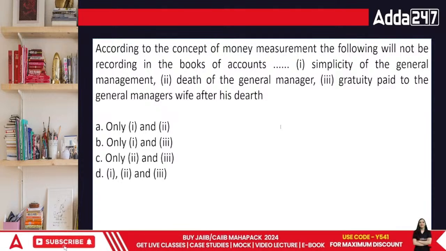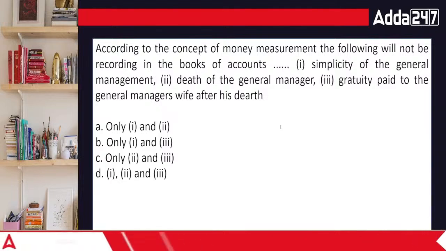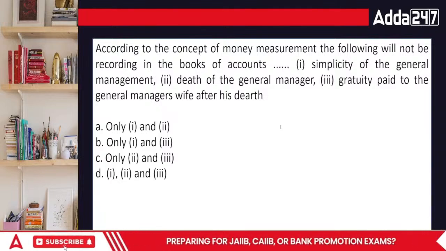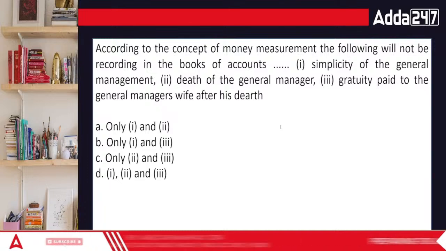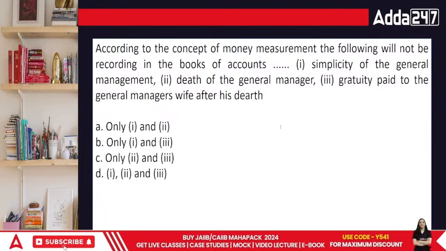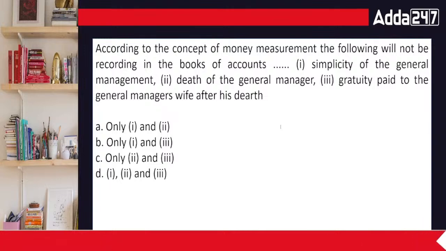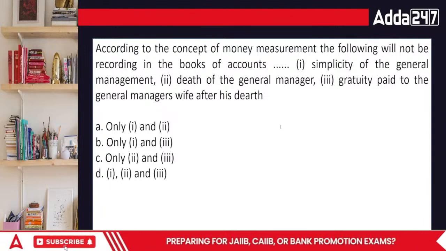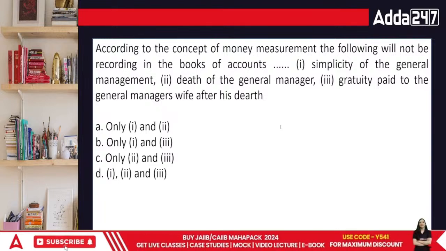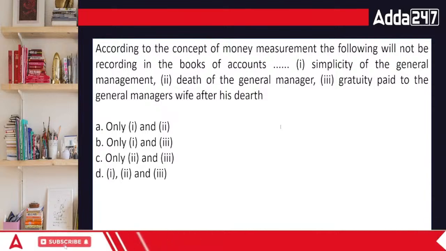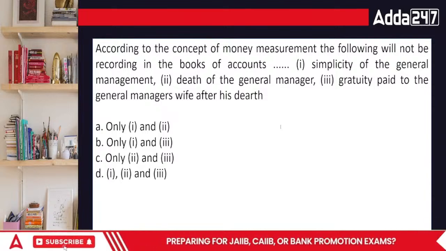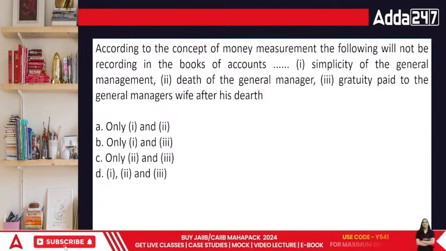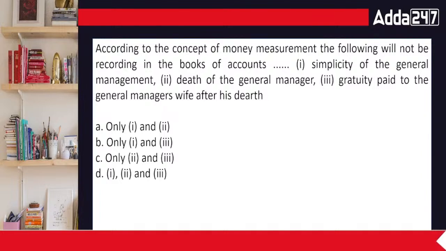Number one, it is to the area of simplicity. Number two, the death of the general manager, gratuity paid to the managers, or to the wife after his death, which will not be recorded. See, what is recorded is the simplicity of general management. See, simplicity is not recorded at all. Death of the general manager, see, the point is this part is also not recorded. You will record whatever amount you are paying to the particular person because he passed away, and the same amount has to be paid to his claimants. That is his family. है ना? Isn't it correct, everyone?